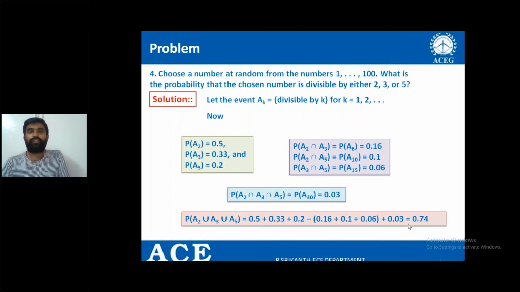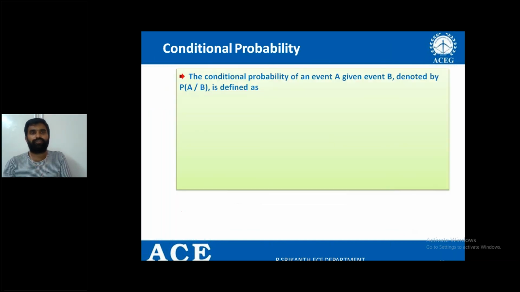So here, this is all about the definition of probability, the classical definition, and using relative frequency, and at the same time, developing a mathematical model and problems related to finding the probability by developing the mathematical model. Next class, we'll discuss conditional probability. Thank you.